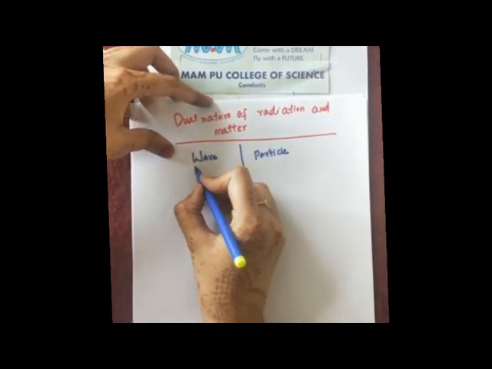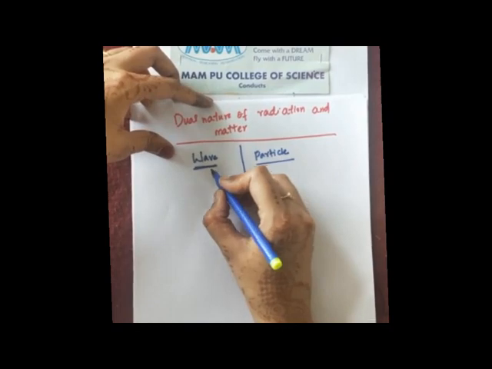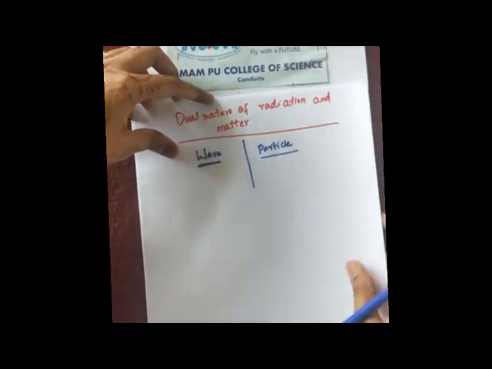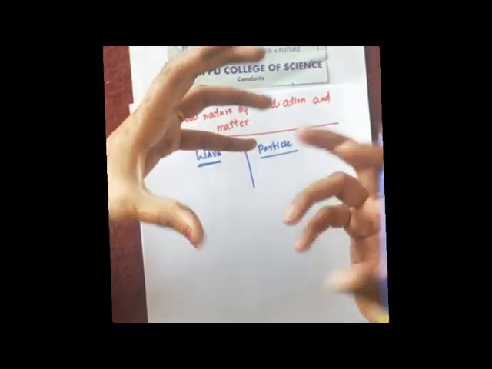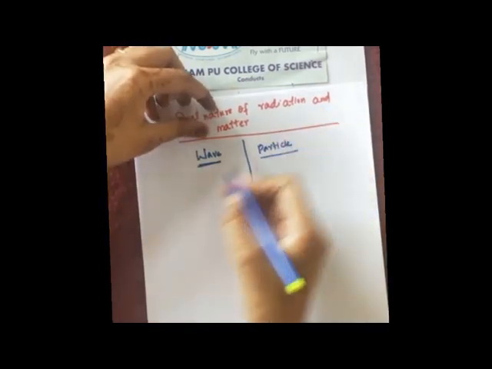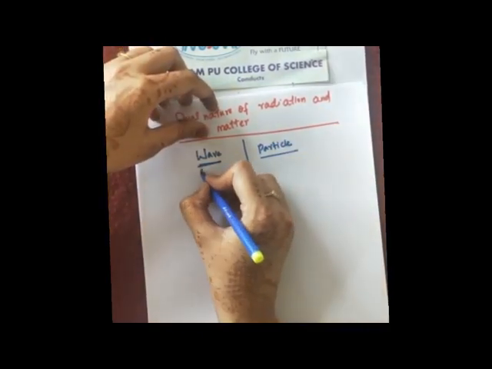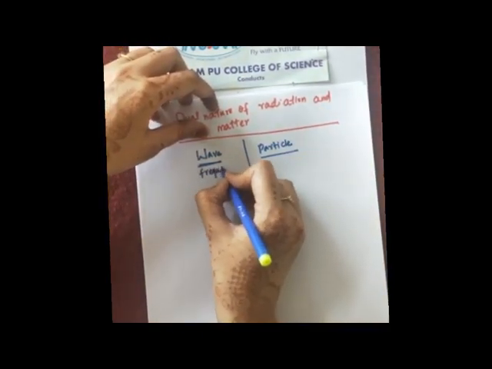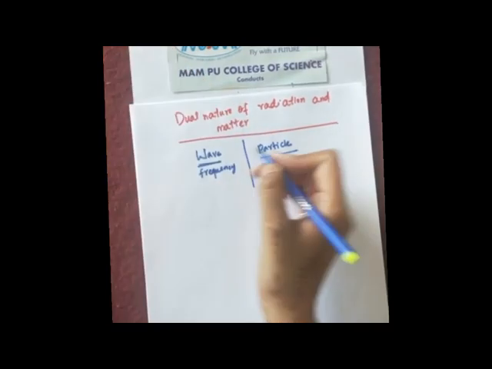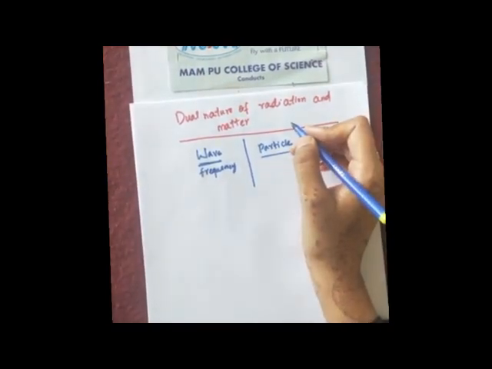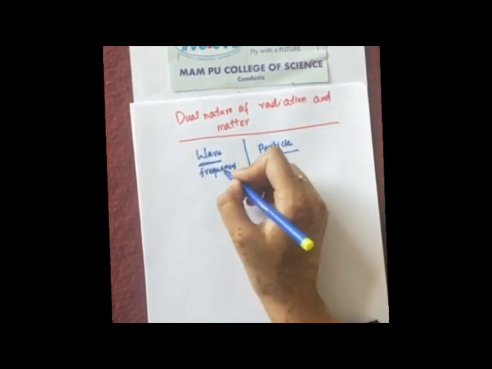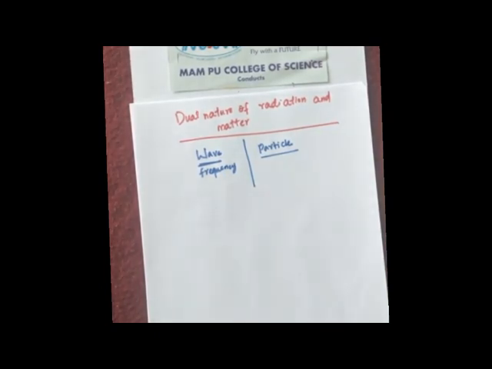Wave means, what are the characteristics which come to your mind when you hear the word wave? Wave means it has certain frequency. You have learnt this in the first year PUC or 11th class chapter called Waves, where you learnt the characteristics of waves.